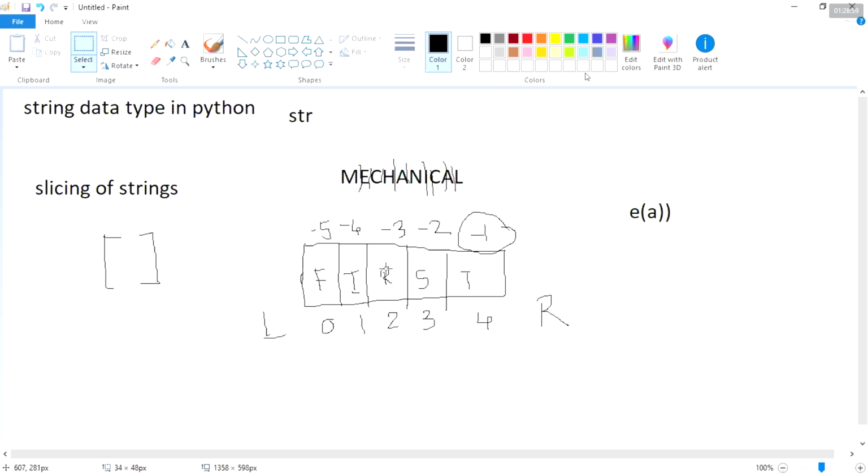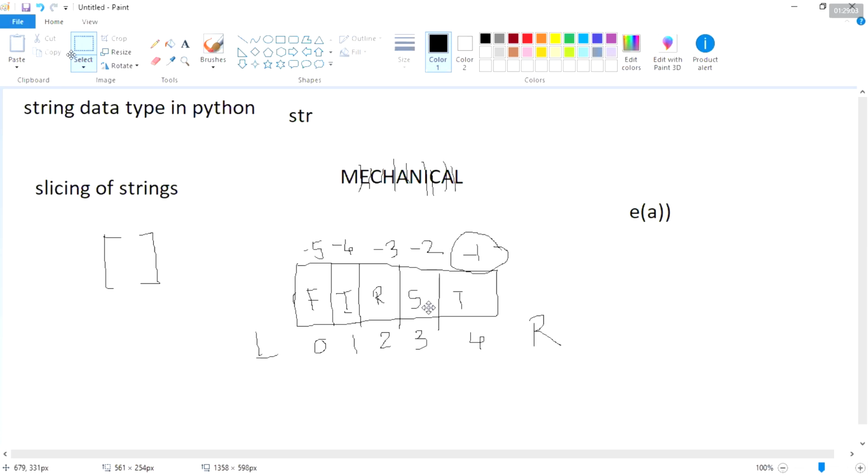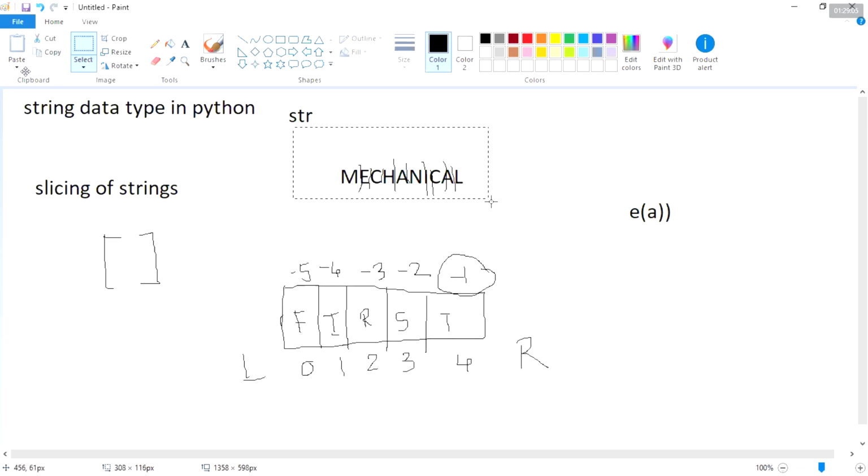If you have completed, please write this example. Note this one: -5, -4, -3, -2, -1. First, left to right: 0, 1, 2, 3, 4.